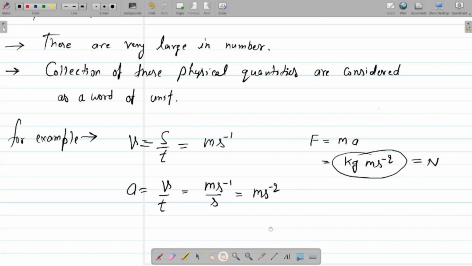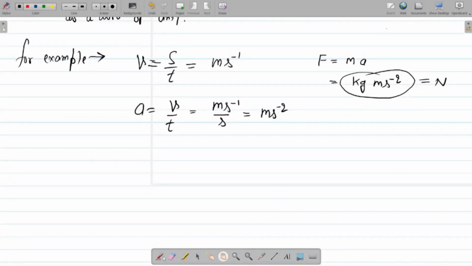And continuing in this manner, let me take the next one, which is power. Power is force into distance divided by time. And you know what this quantity is? This is work. So actually power is defined as work divided by time, and from here you can again construct the unit of power.